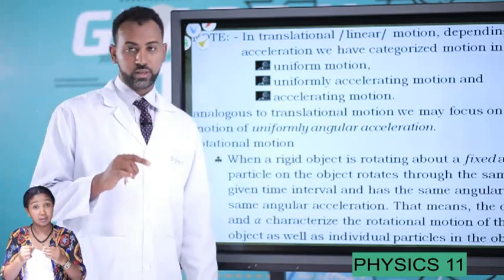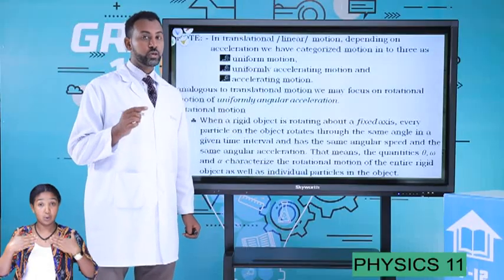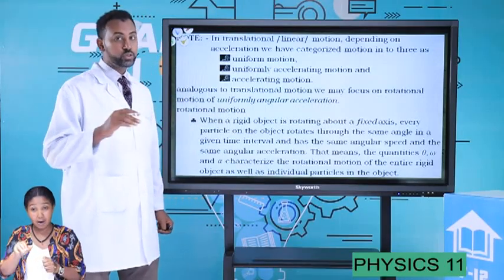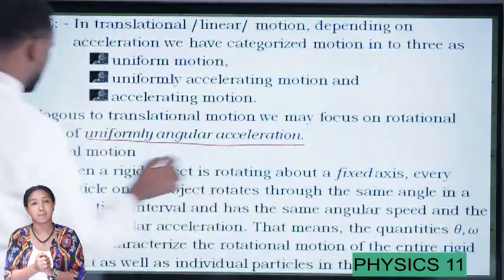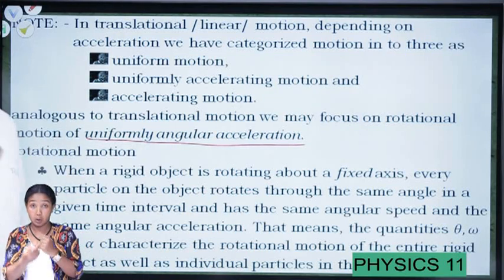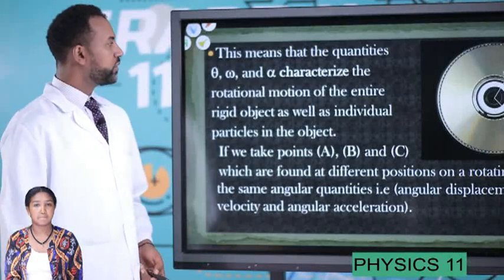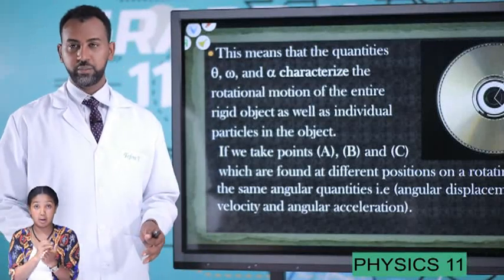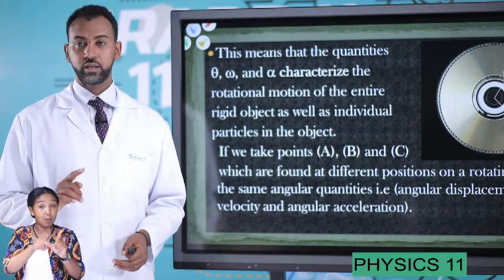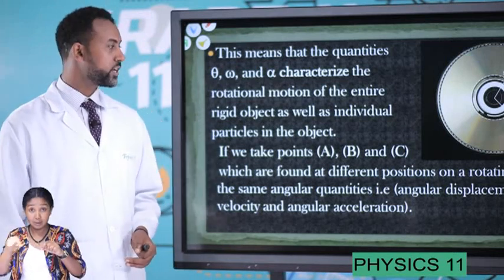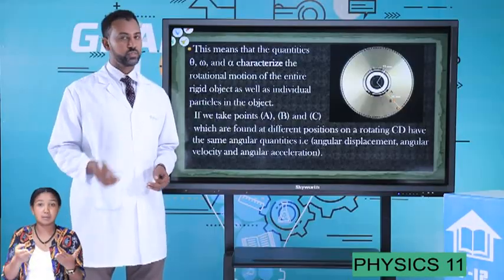Therefore, we can categorize it using acceleration. In this unit or topic, we only focus on rotating bodies with a uniform or constant angular acceleration. We are trying to see the motion of rotating objects with constant acceleration. Now let's take, for example, a compact CD. In this concept, the angular velocity, angular displacement, and angular acceleration of every point on a rotating object remain the same.